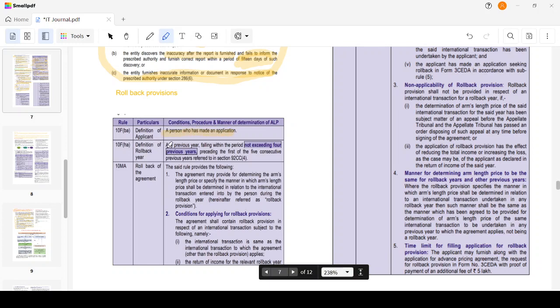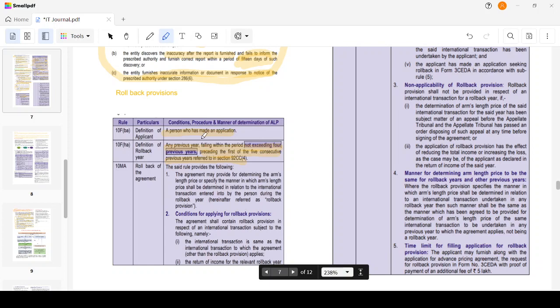Definition of a rollback year. Any previous year falling within a period not exceeding 4 years preceding the first of the 5 consecutive years referred to in section 92CC(4), which means 2020-21 is the first year of the 5 consecutive years of APA. Then it will be rolled back for 2017, 18, 19, and 20 financial years.